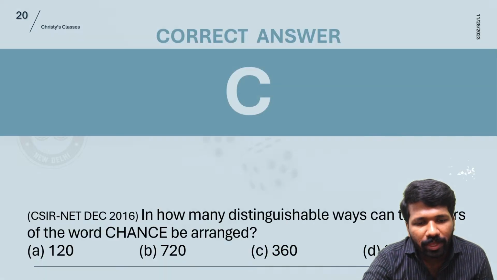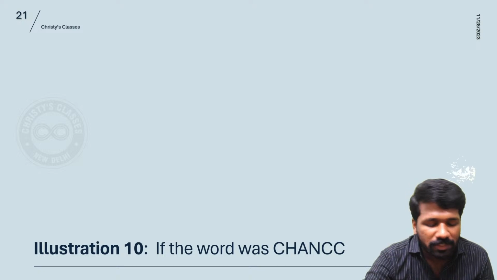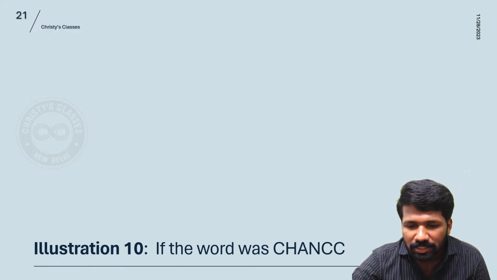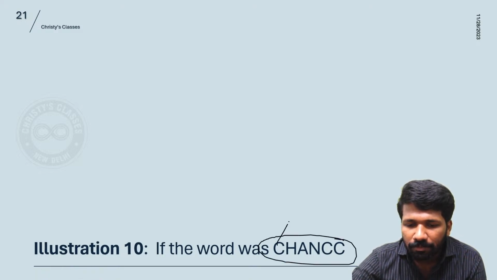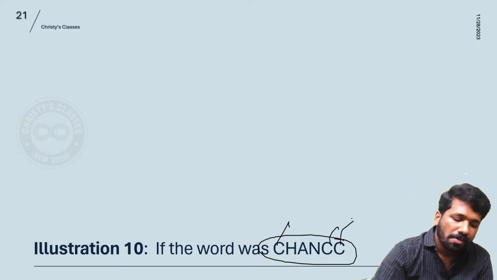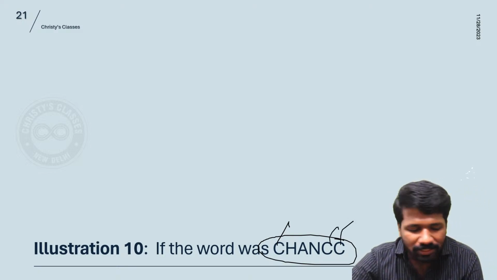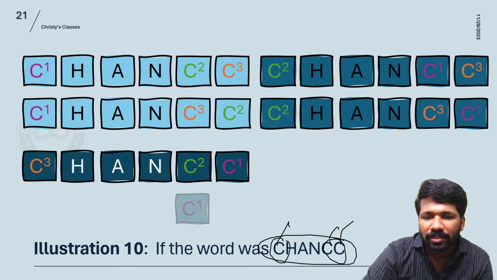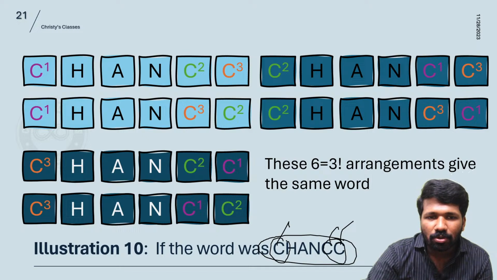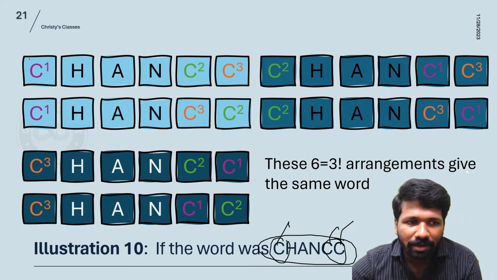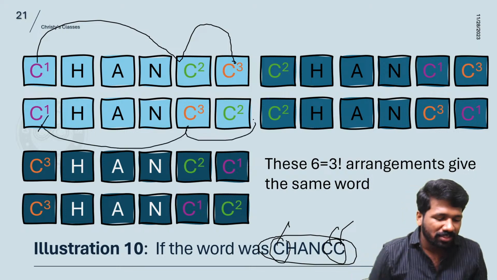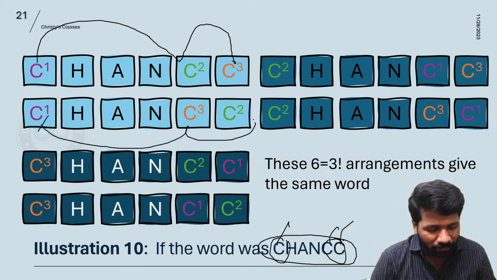Now I will show you variations of this question. Instead of CHANCE, if it was CHANCC, CHANCC is a 6 letter word itself, but C is occurring 3 times. C is occurring 3 times means that the C's can be rearranged in 3 factorial ways. So you have to divide by 3 factorial, because these all words are same. As an example I am telling, C, C, C. If you rearrange C1, C2, C3, you are not getting different words.